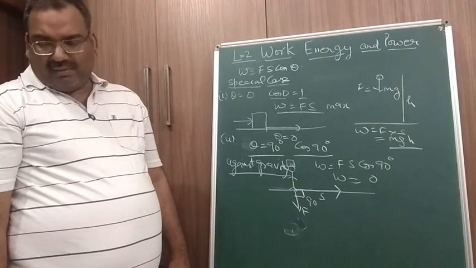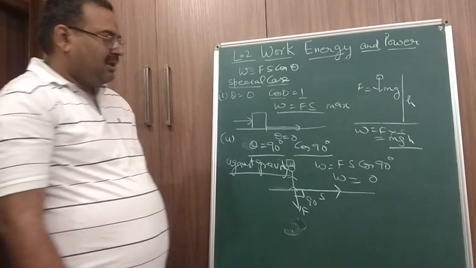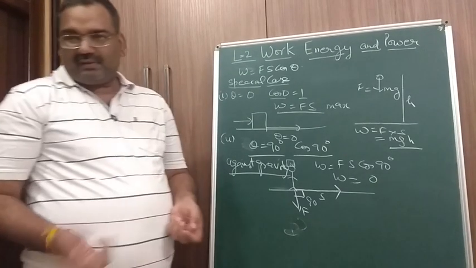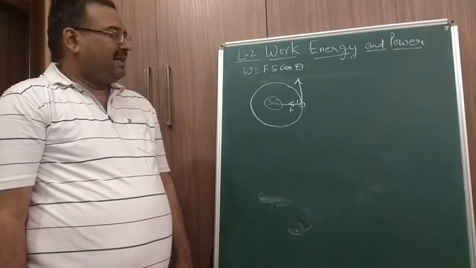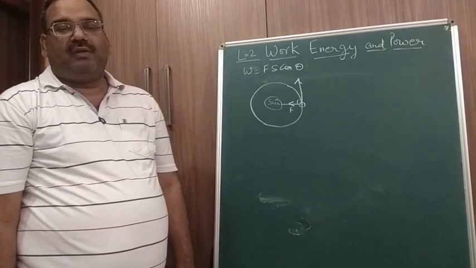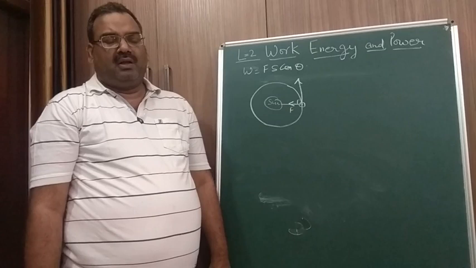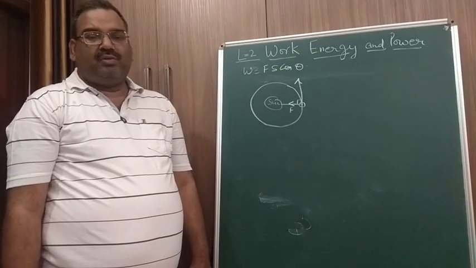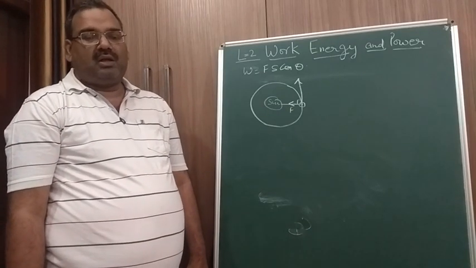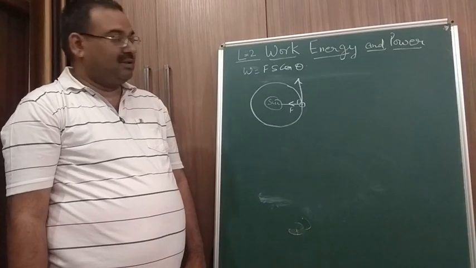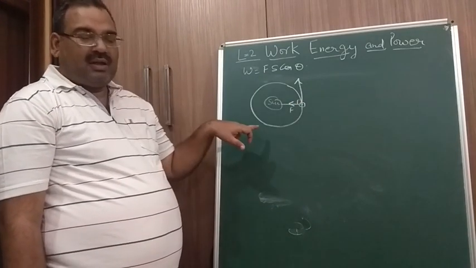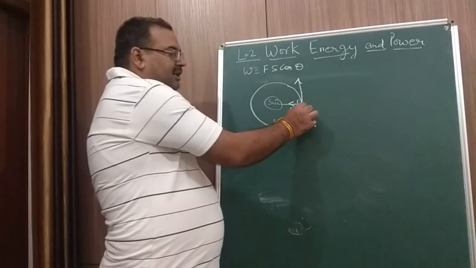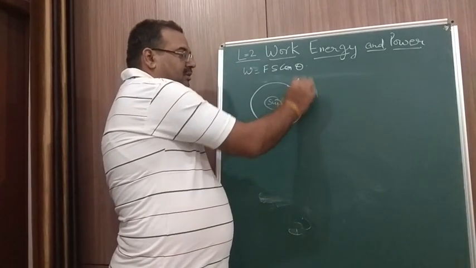Another example: we have the sun at the center and the earth revolving around the sun in a circular orbit. So, is the earth doing any amount of work? Answer is no. The reason is, when the earth is revolving in a circular orbit, its direction at any point is tangential.